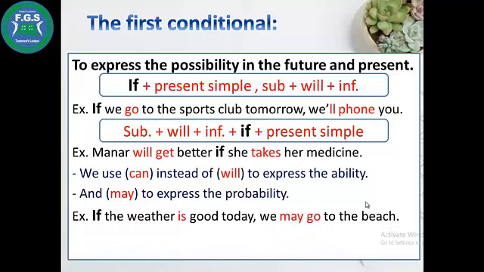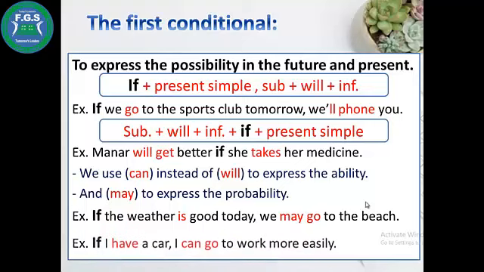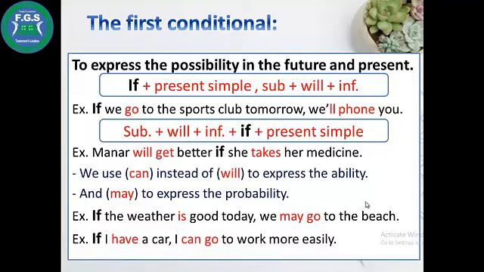If the weather is good today, we may go to the beach. It expresses probability. If I have a car, I can go to work more easily. It expresses ability.